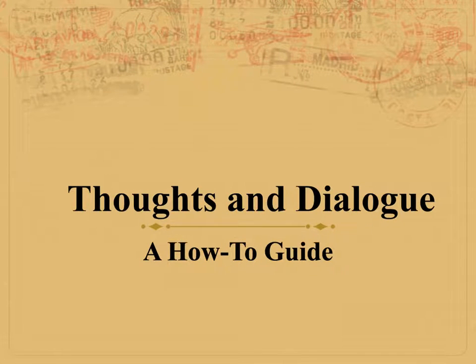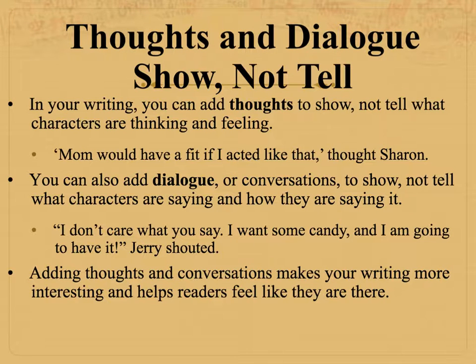This video will show you how to add thoughts and dialogue to your writing. First, in your writing, you can add thoughts to show, not tell, what characters are thinking and feeling. For example, "Mom would have a fit if I acted like that," thought Sharon. You can also add dialogue or conversations to show, not tell, what characters are saying and how they're saying it. "I don't care what you say, I want some candy and I'm going to have it," Jerry shouted.